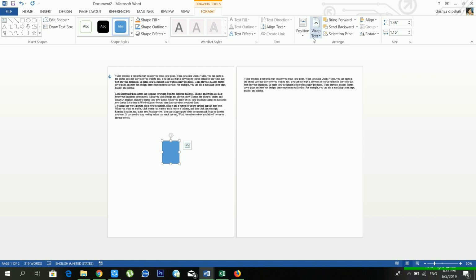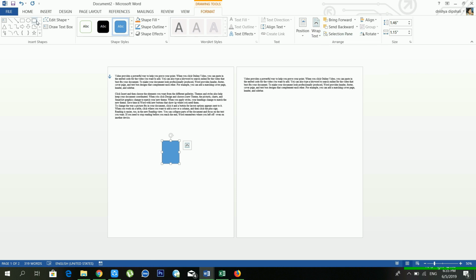And from the wrap text, where you want to put your shapes, you want to put your shape in front of your text, or you want to make it behind text. If you make it behind text, from here your shape or your images will be on the backside of your text.